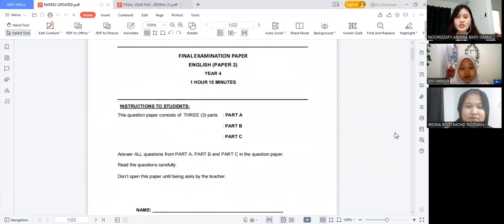The instruction to the students is, this question paper consists of 3 parts, part A, part B, and part C. The students must answer all the questions from part A, part B, and part C in the question paper. The students must read the questions carefully, and please do not open this paper until asked by your teacher.